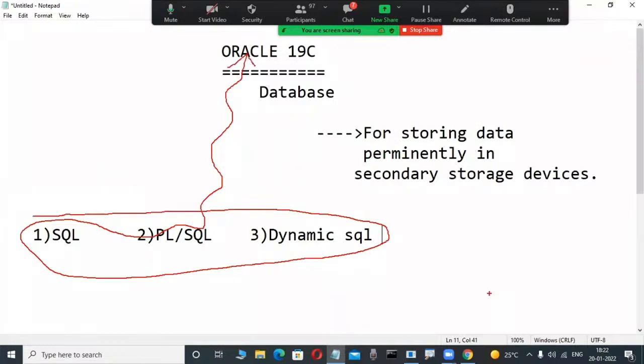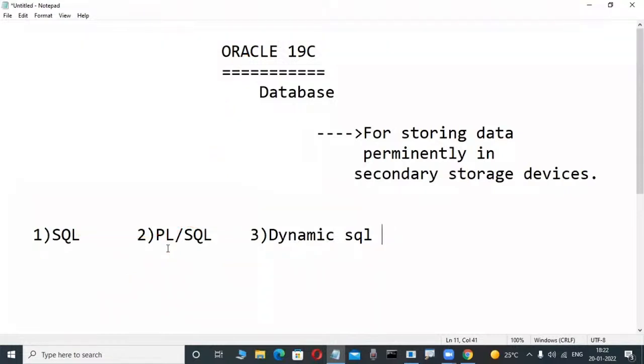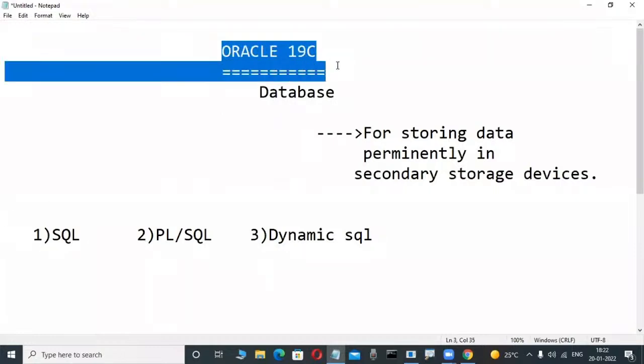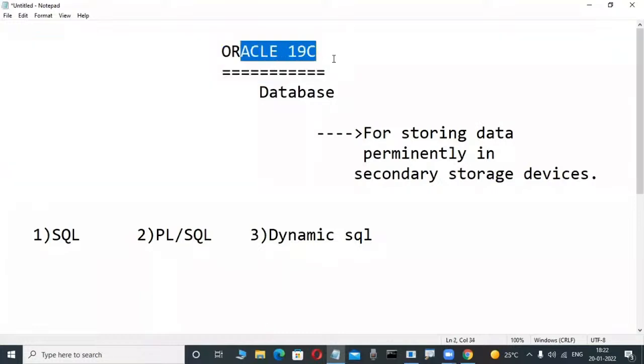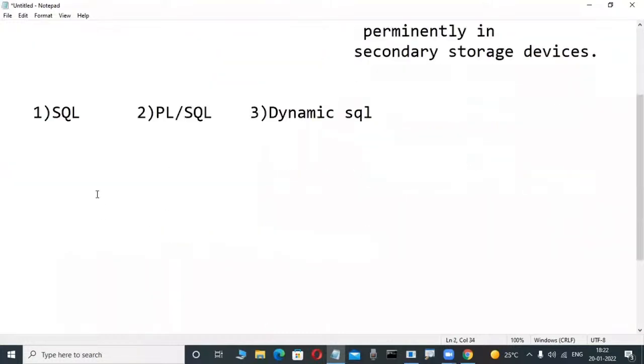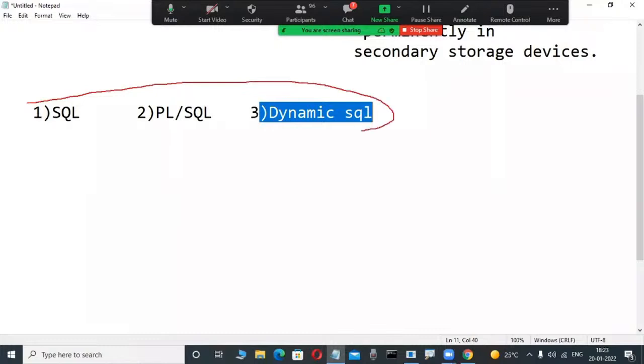That is most powerful. On the company side, a little bit of SQL knowledge is there, a little bit of PLSQL knowledge is there, and we are operating, but we are learning more things, so many different types of jobs are there. That's why observe here, Oracle is a product from Oracle Corporation. If you want to operate this relational database product, which languages are we learning? One is SQL language, another one is PLSQL, another one is dynamic SQL. These three languages we are learning in our course.